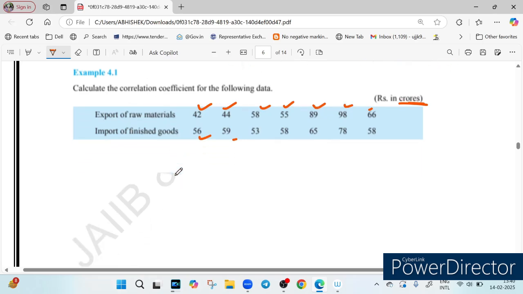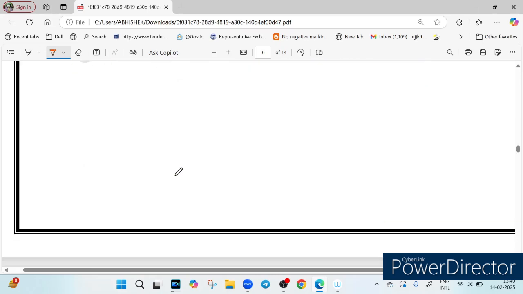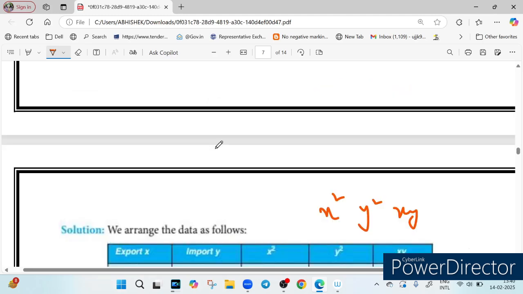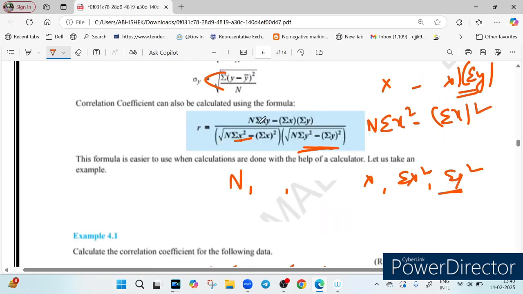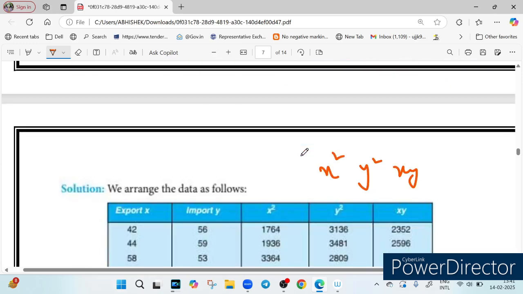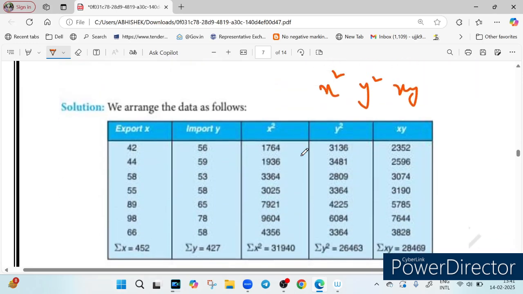Okay, how to go about doing it? We have to prepare a table. Tabular format is the best one to do it. So we have two variables. Let's say x is export and y is import. And we need x square, y square, and xy. In this formula you can see what variables we need: x, y, x square and y square. These are the things which we need. So x square, y square and xy are the three variables which we will need.